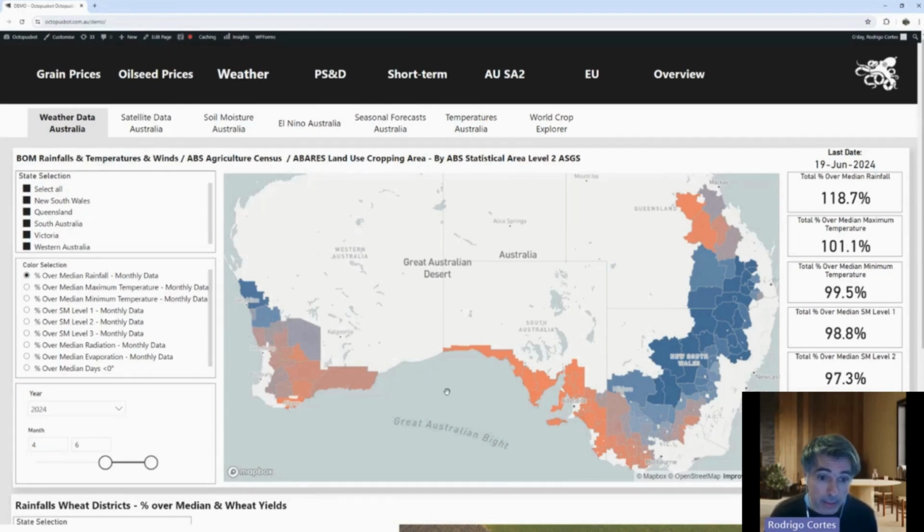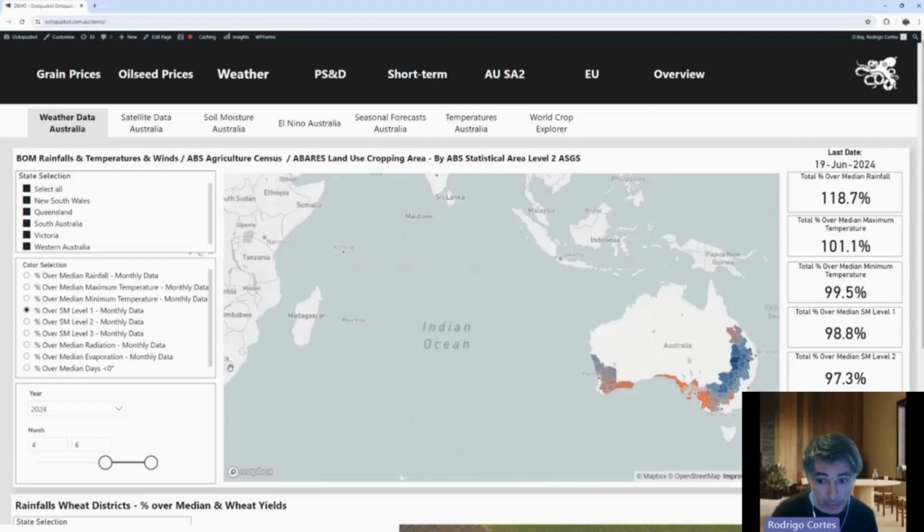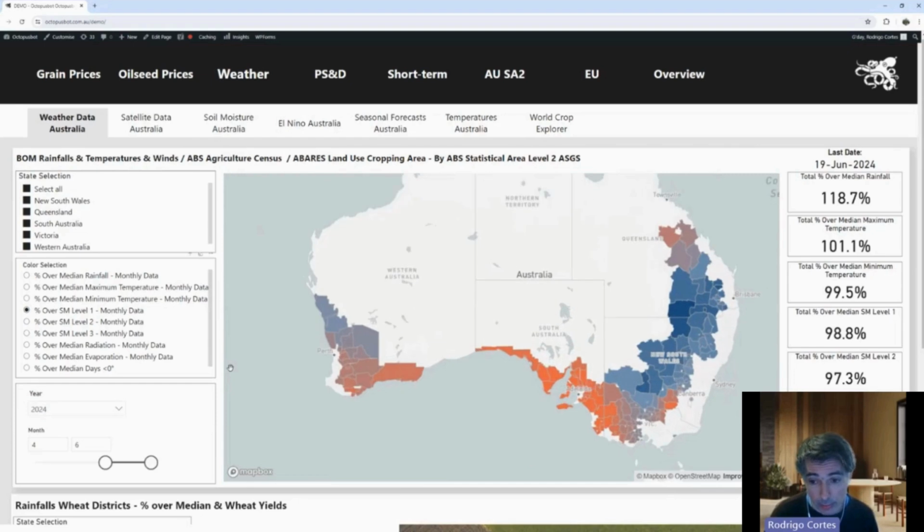Western Australia just recovered in the last week, when they received 100 millimeters. That weather event impacted the production estimate by around 1 million tons, by the way, even though they received 100 millimeters, but it didn't happen in every region in Western Australia. That's the percentage of median rainfall, but if we look at the soil moisture, it basically tells the same story. This is when they're doing the sowing in Australia.